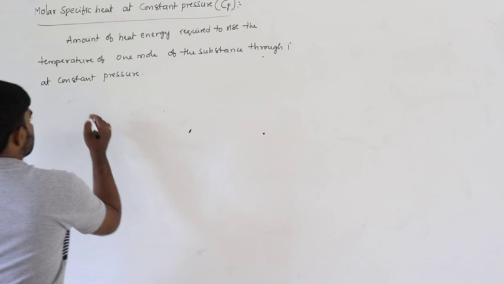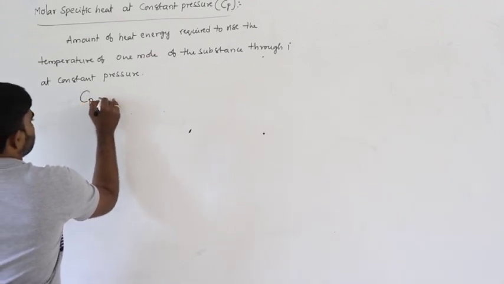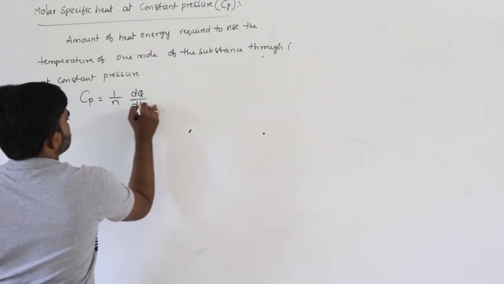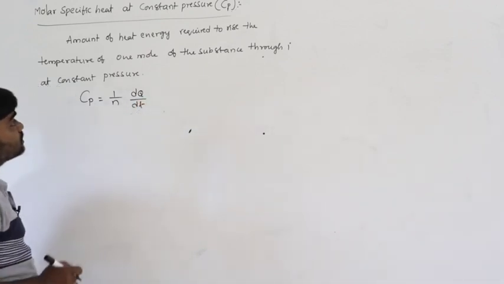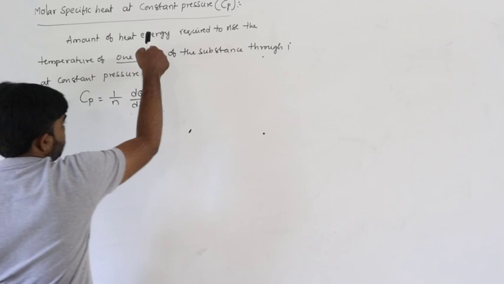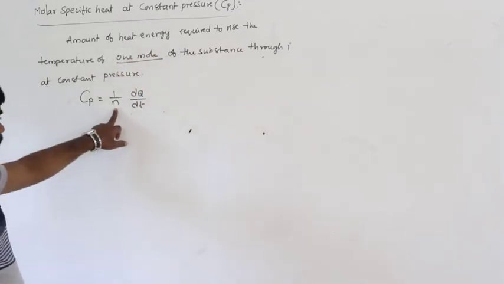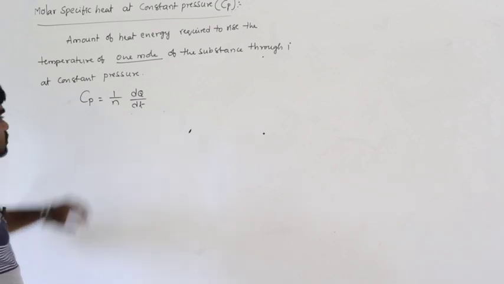This can be defined as capital Cp equals 1 by n into dq by dt. In the previous case we discussed unit mass, but in place of unit mass here we have 1 mole. So that's why I am writing n, where n is the number of moles.